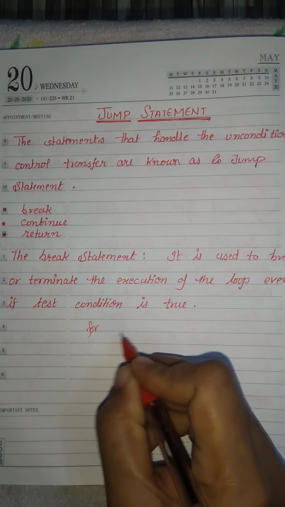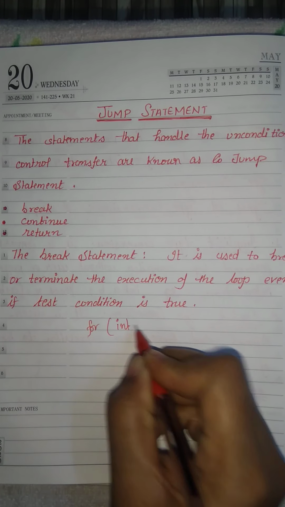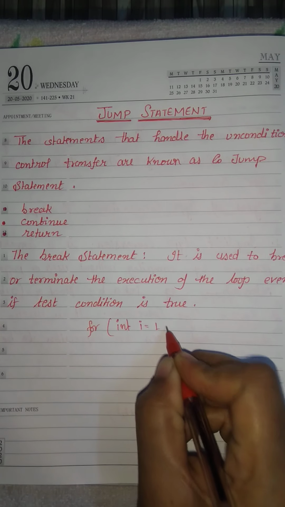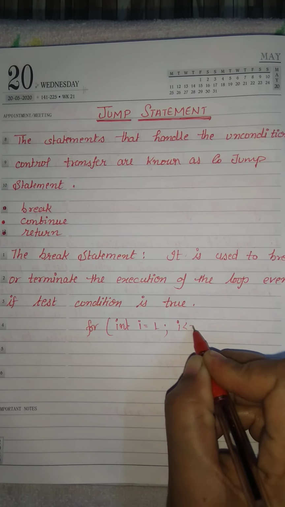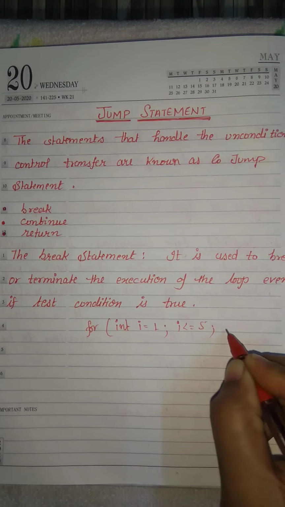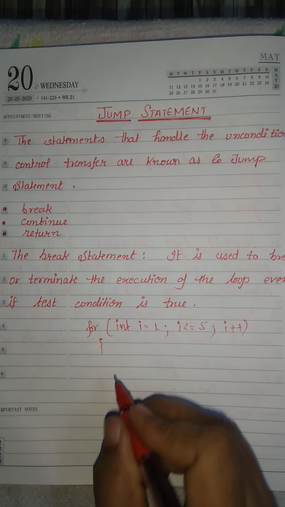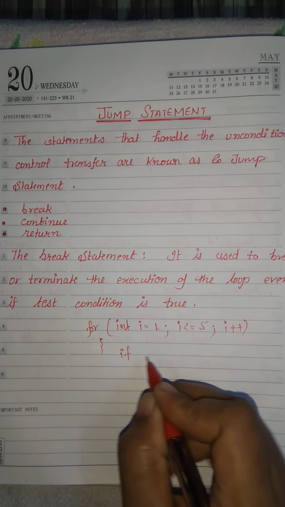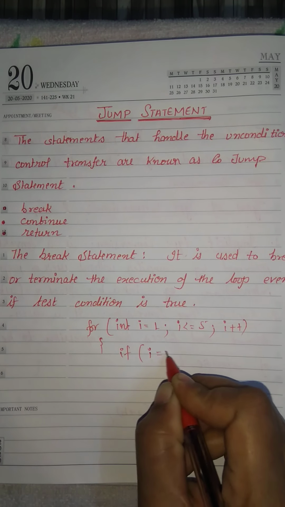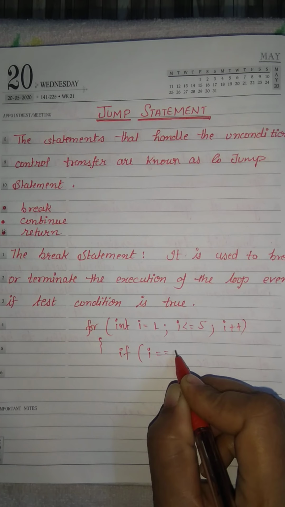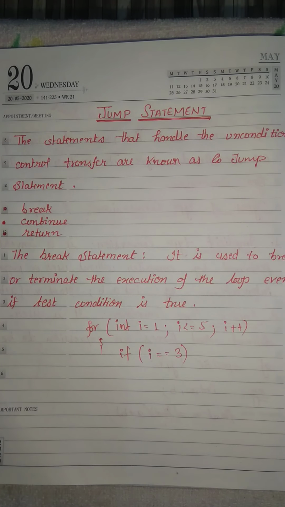Suppose we write here a for loop: int i equals 1, i less than or equal to 5, and i plus plus. After this, we write a condition: if i equals 3.